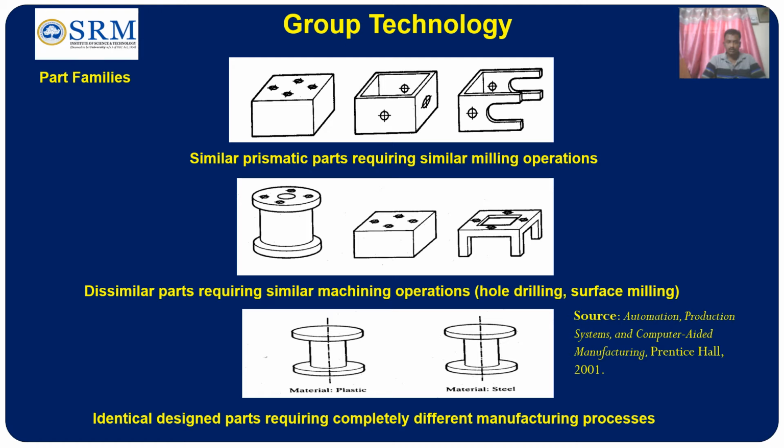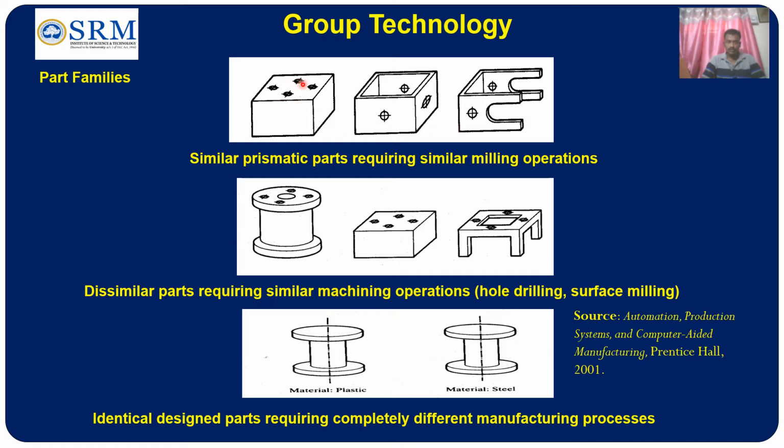You can see three different types of pictures where three different groups of parts are identified and grouped together. This is called a part family. A part family is a group of parts identified based on similarities in their design, similarities in their manufacturing, or both. In the first category, these three parts are similar prismatic parts requiring similar milling operations.